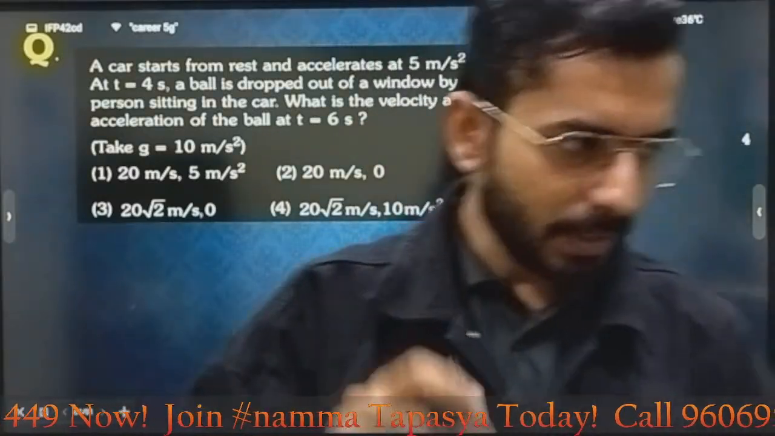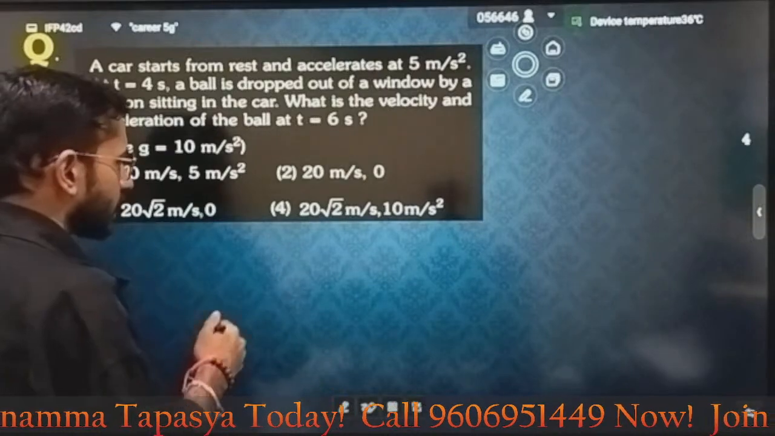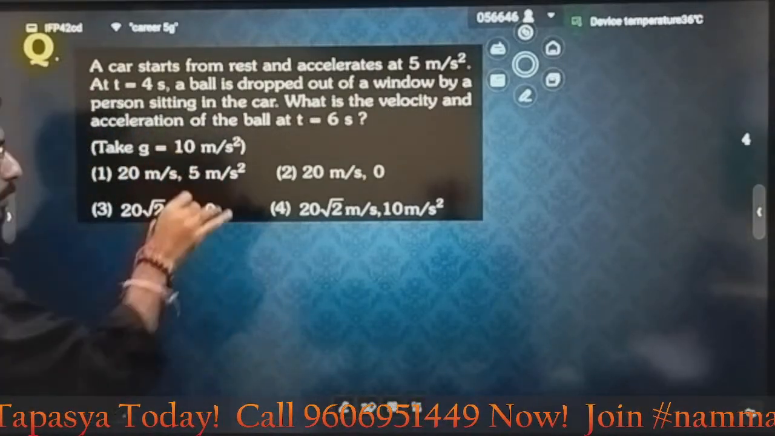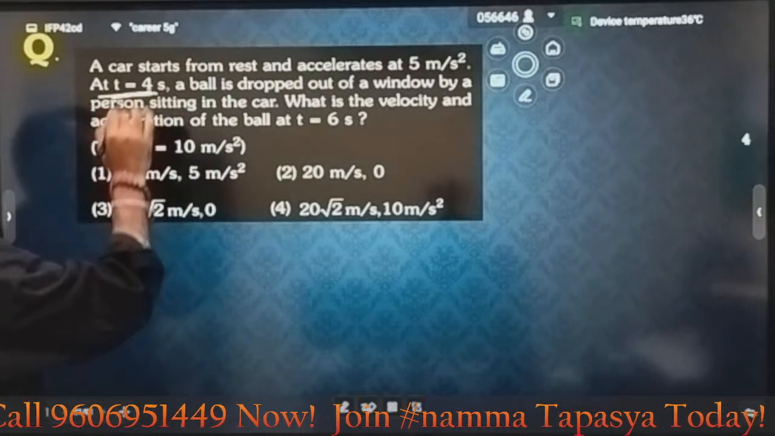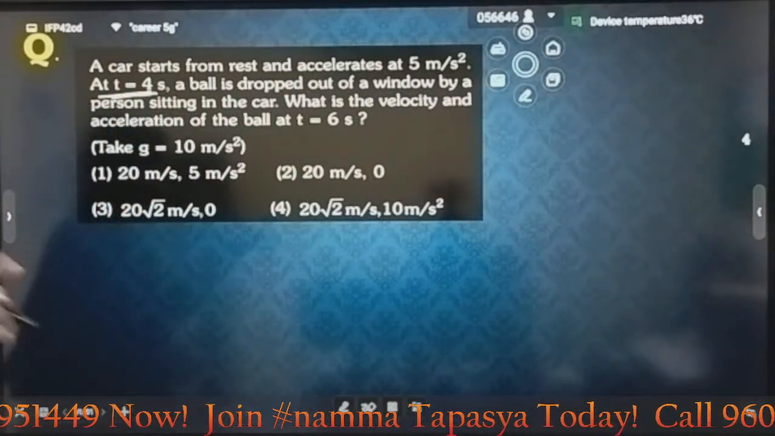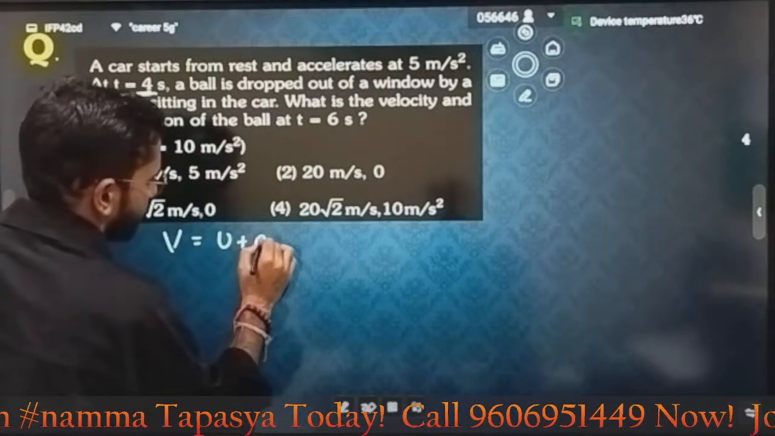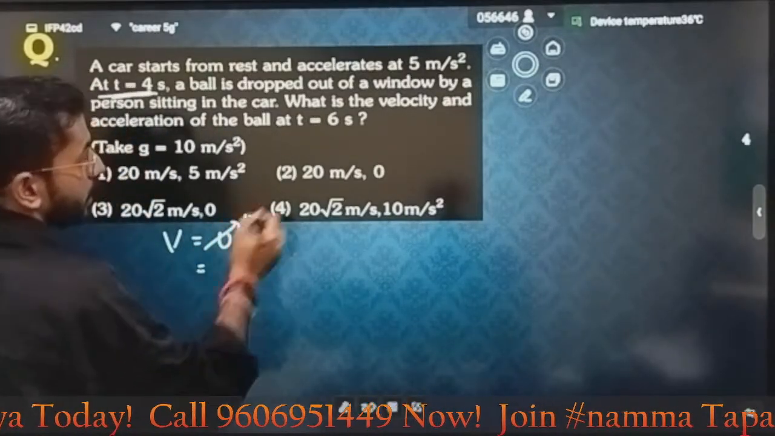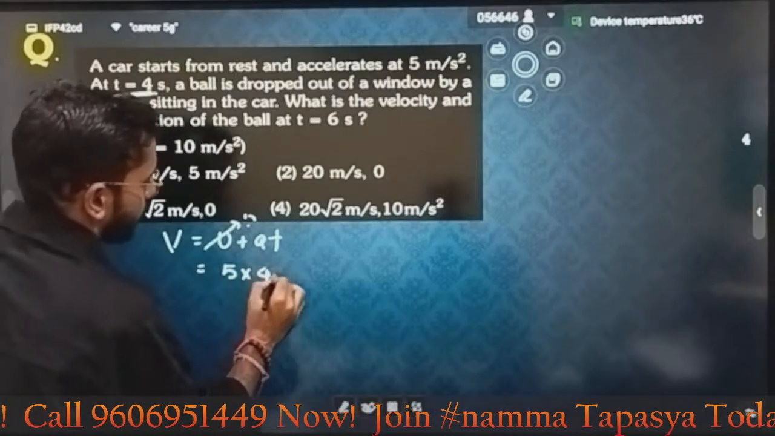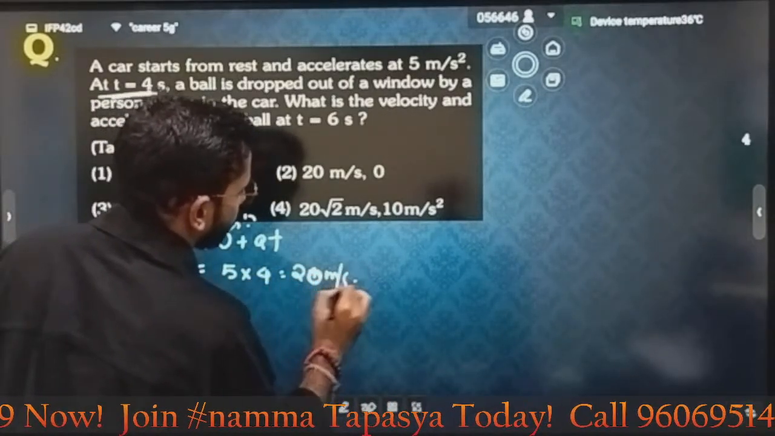Understand, I am going to explain this to you from complete scratch with a diagram. See, at t equal to 0, the car is starting. After 4 seconds, something is happening. So tell me firstly, what will be the velocity of the car after 4 seconds? First calculate this. Velocity will be u plus at, and the initial velocity is nothing, that means 0. Acceleration is how much? 5. Time is how much? 4. That means the velocity when you are dropping that ball is equal to 20 meter per second.